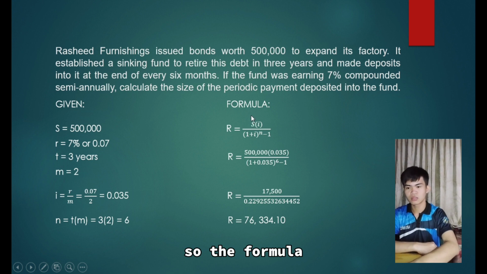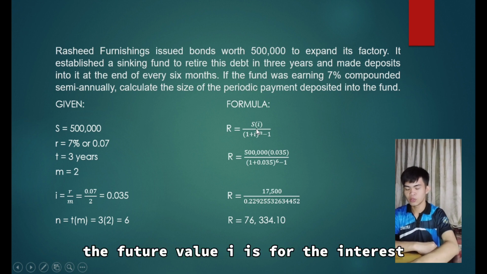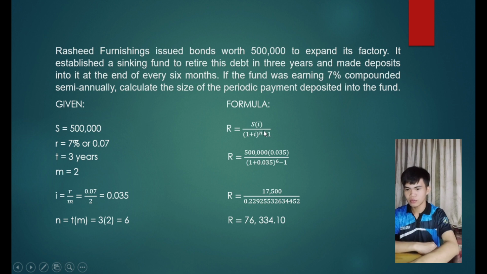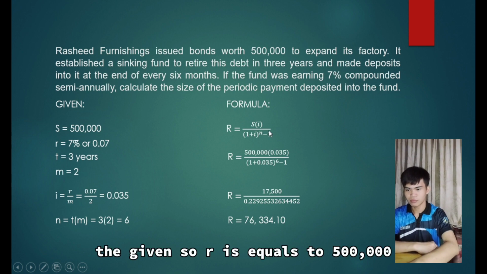So the formula: R for the PMT or the periodic payment, S for the FV, the future value, I is the interest, equals S times I over the quantity (1 plus I) raised to n minus 1. So let's calculate the given.